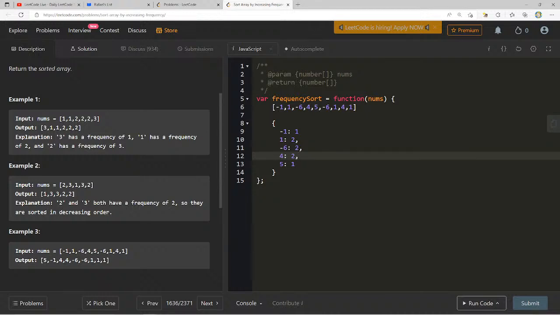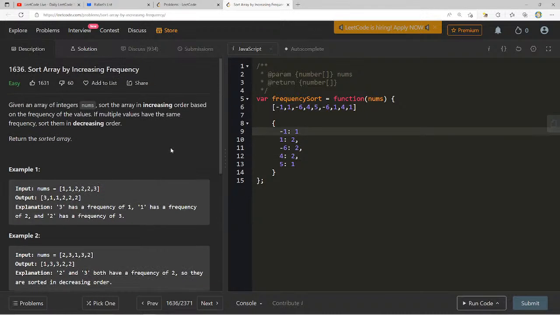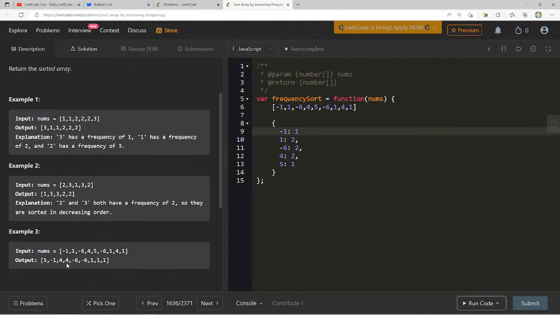-6, -6. 1 1. They all have the same frequency. Sort them in decreasing order. 4 has a frequency of 2. -6 has a frequency of 2. Oh, okay. 4, -6. I think it will just work out that way.